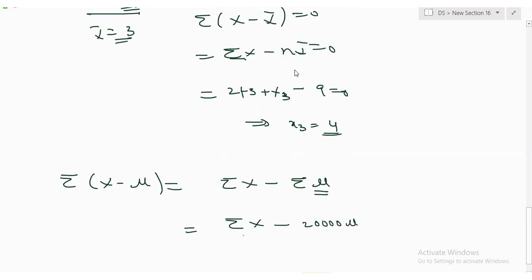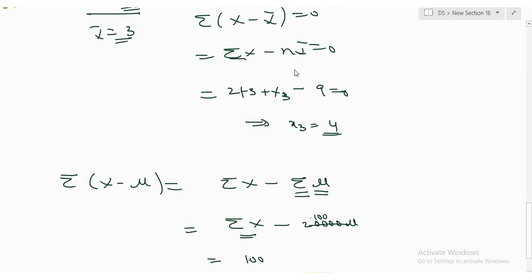Yes or no? But here, sigma mu, how many times? Only 100. If you take the sample, here also this will become 100, right? That's why this 100 and that 100 become equal and it becomes 0.